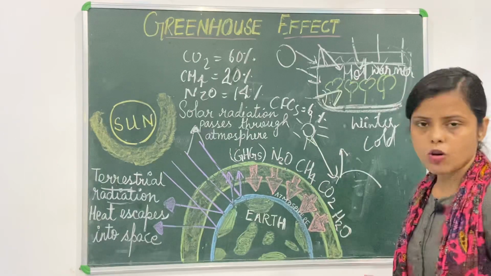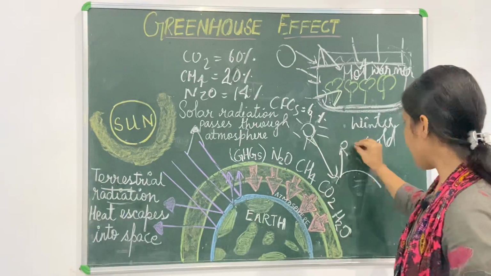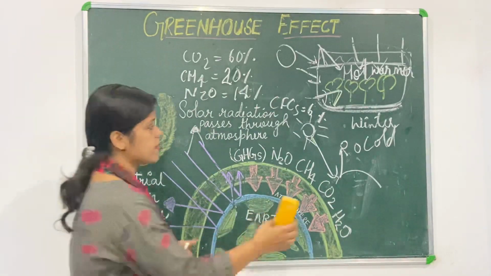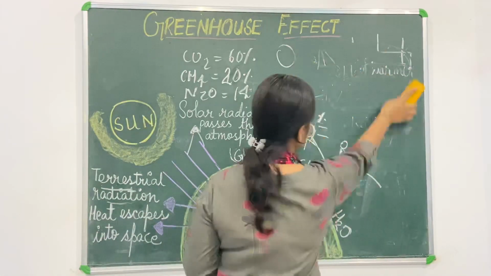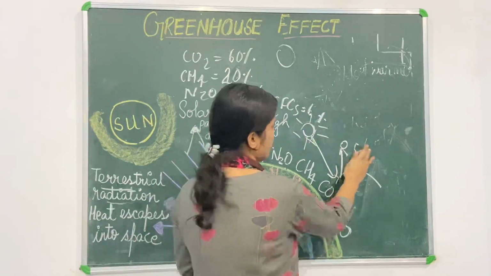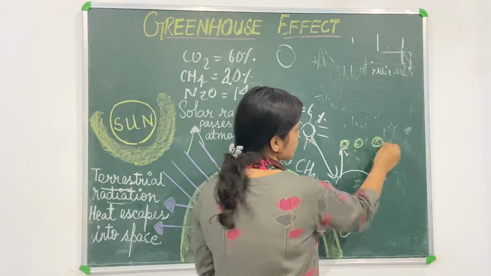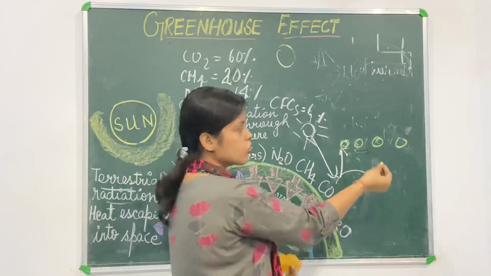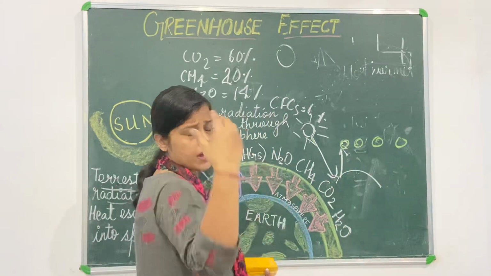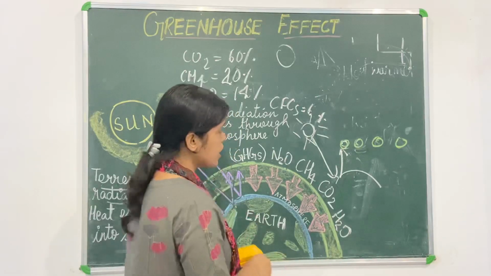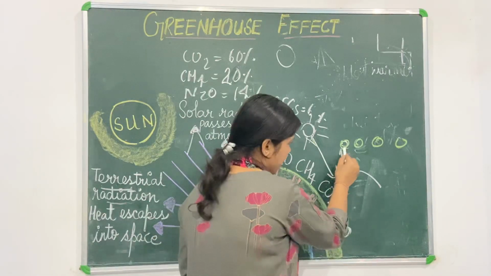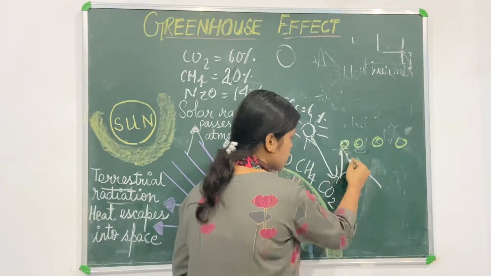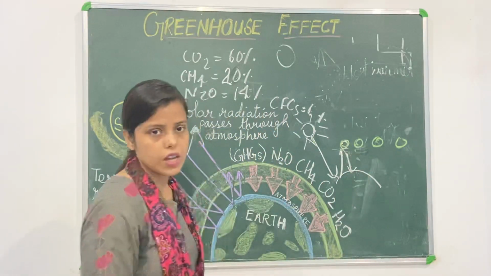When it tries to go back, in the atmosphere gases are present over here, the molecules of carbon dioxide, CH4, nitrous oxide, and other gases. When it tries to go back, it is trapped by these gases and has to come back to the surface of the earth.